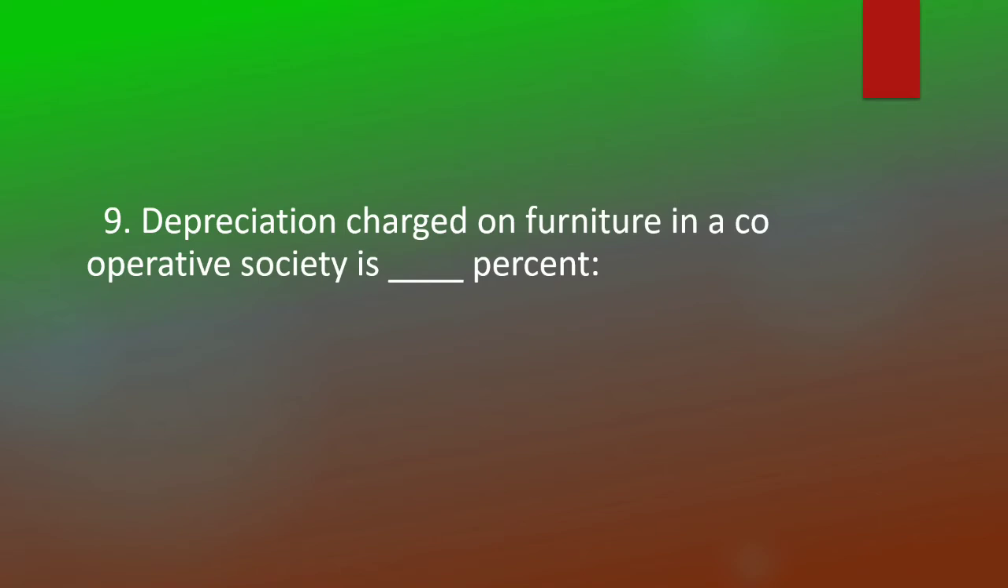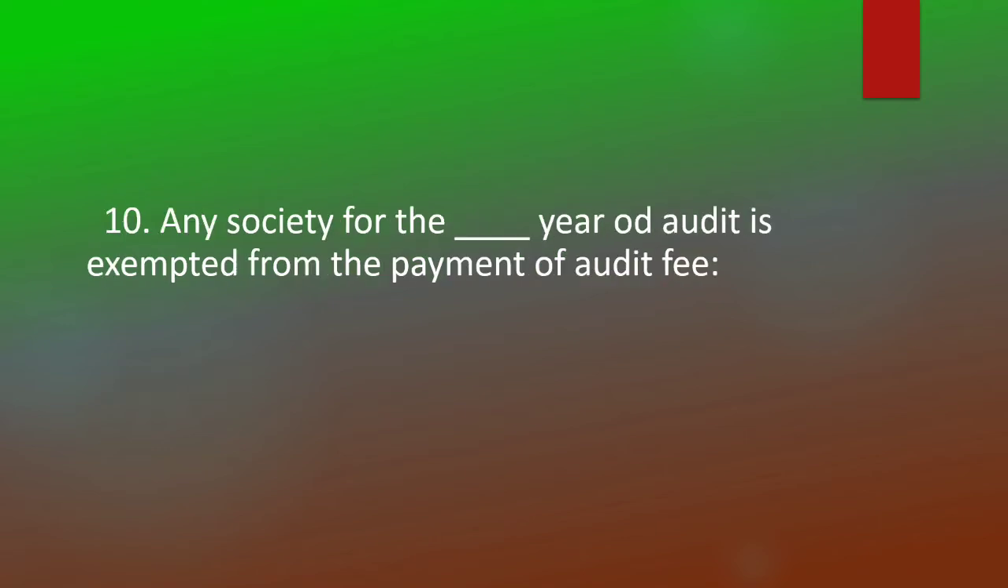Depreciation charged on furniture in a cooperative society is 10%. Any society for the first year of audit is exempted from the payment of audit fee.